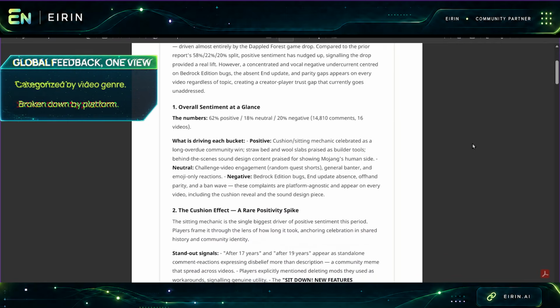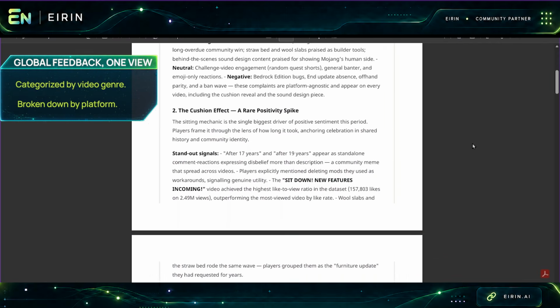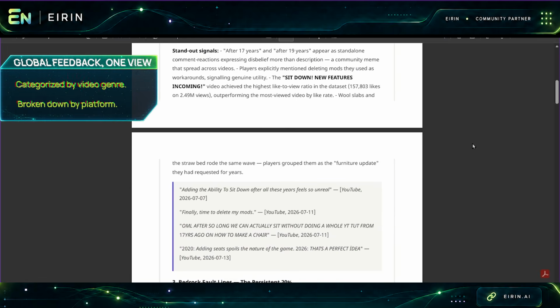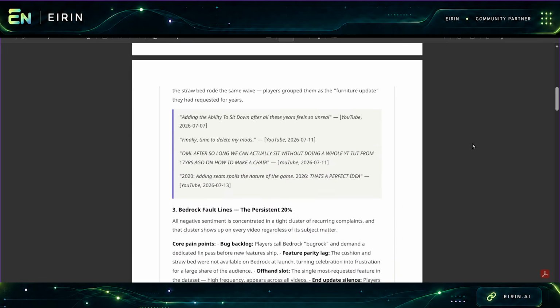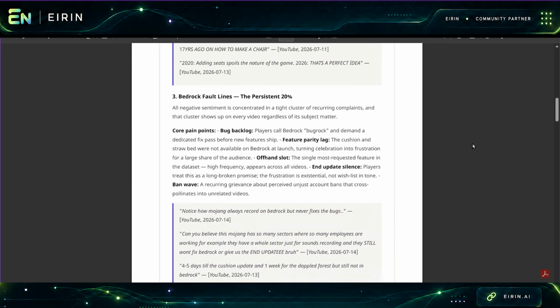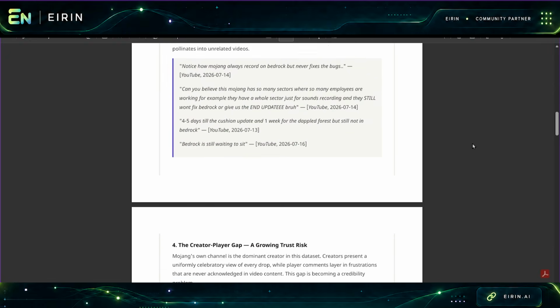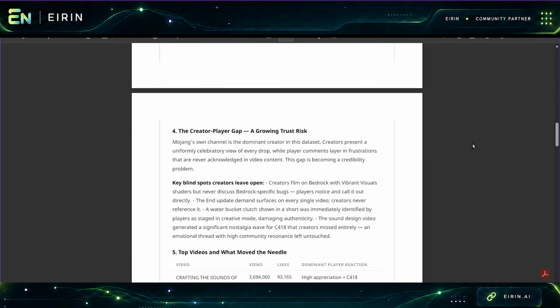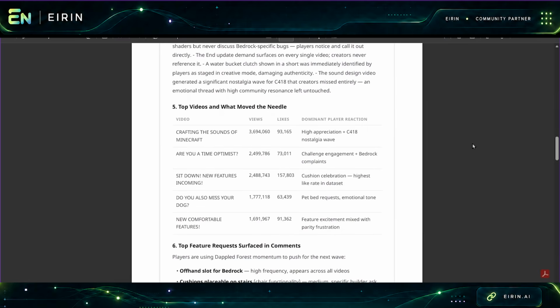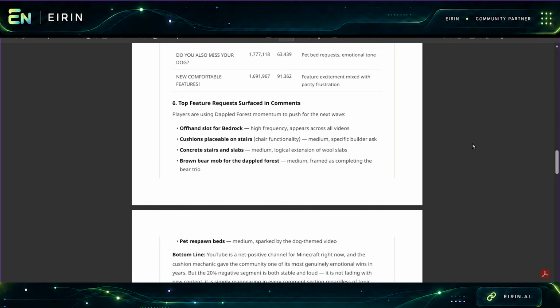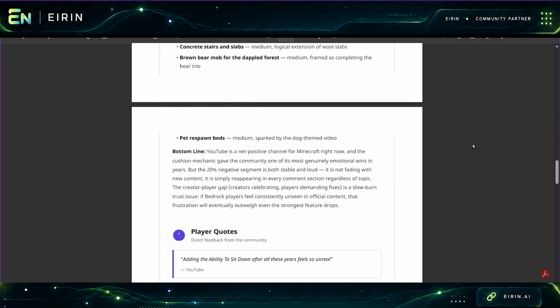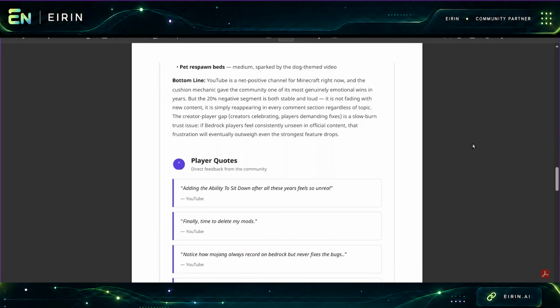Across almost 15,000 comments, it found that a new mechanic genuinely lifted sentiment. Players talked about deleting workarounds and receiving an update they had waited years for. But complaints about bugs, missing parity features, and the end update appeared beneath every kind of video. This separates what the release improved from the broader frustrations still shaping reactions.